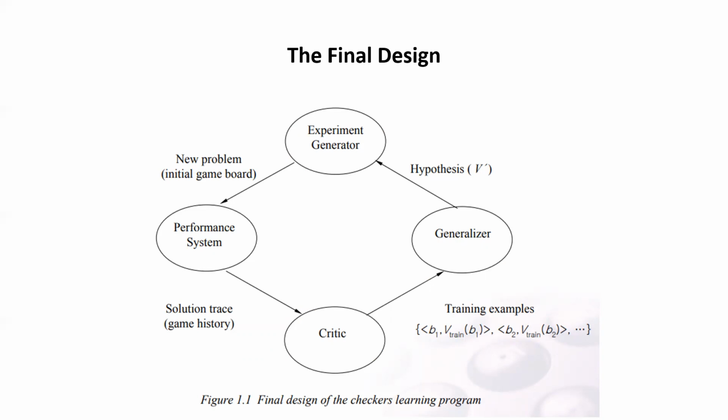Next is the generalizer. Let's suppose the Pythagoras theorem. Take a triangle with values for each side, 3, 5, and 4.